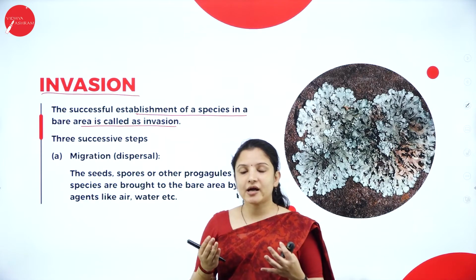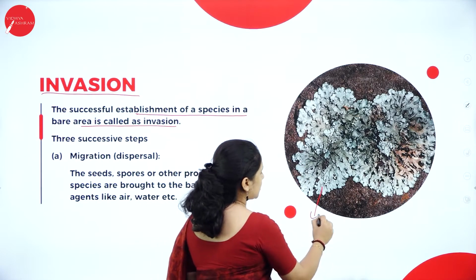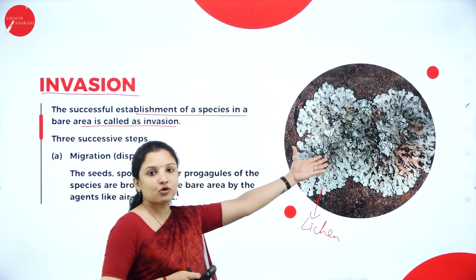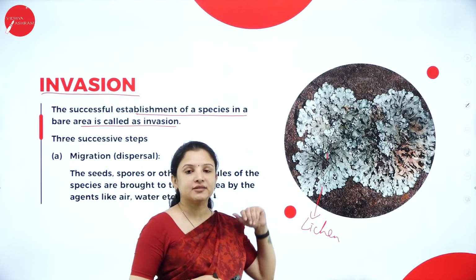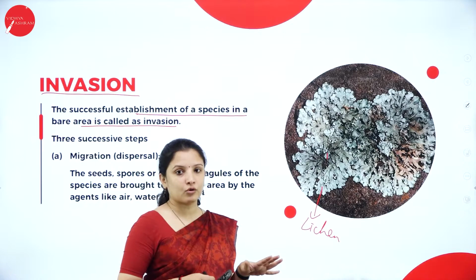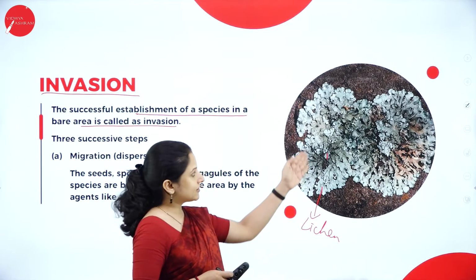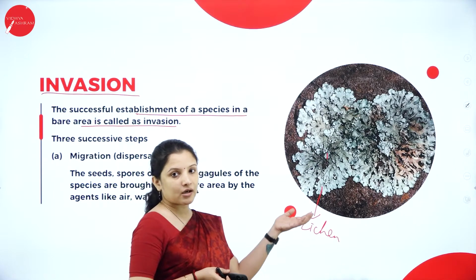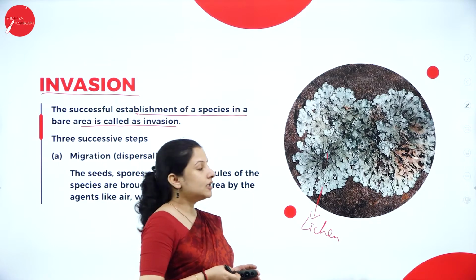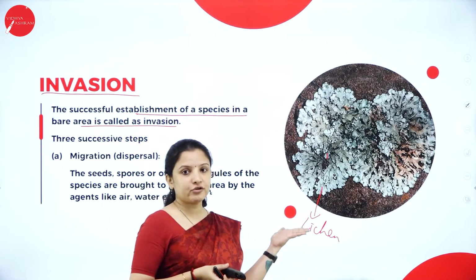So in a bare area, as I told you, a plant will develop. For example, I've taken the example of lichen here. Lichens, you have seen them growing on trees and all that. They are called pollution indicators, because wherever pollution is there, lichens will not grow, and therefore they depict how polluted a city is. Even in Mysuru, when you go around, you can see white patches like this on the trees. They are nothing but lichens. You can also find them on rocks.